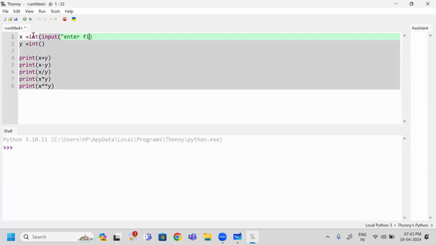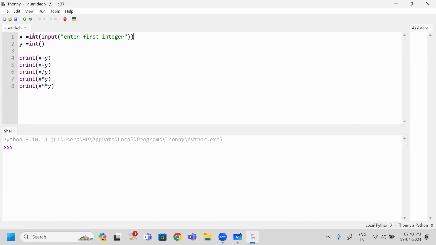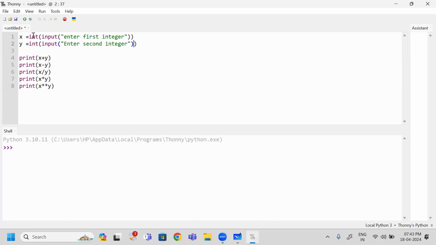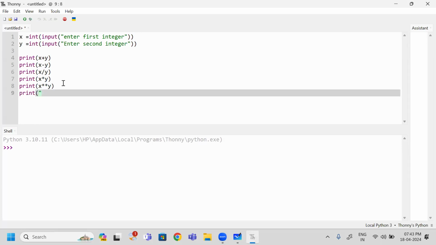So enter first integer, I am asking. Similarly, input, enter second integer, I am asking. Like this, I have taken two values and I am going to perform this operation. At last, I am simply printing my task has completed. This is not a mandatory line, but I am writing this to know whether this task has completed or not. Yes, I am running this program.